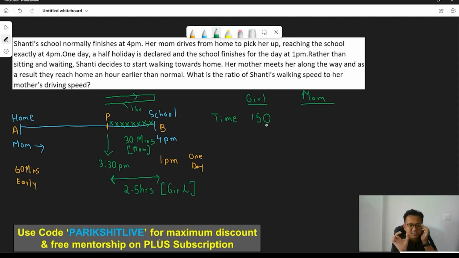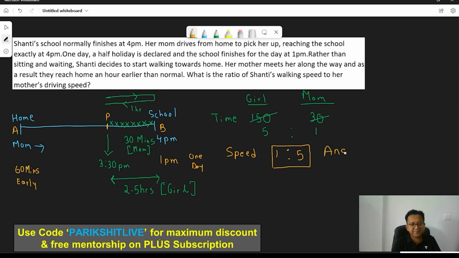To cover the distance PB, remember I have kept PB constant, the girl takes 2.5 hours. And the same distance, the mother takes only 30 minutes. So can I say the ratio of time taken is 5:1? The question is asking the ratio of speed. So can I say speed is inversely proportional to time? So if time is 5:1, speed will be 1:5, and that's your answer.